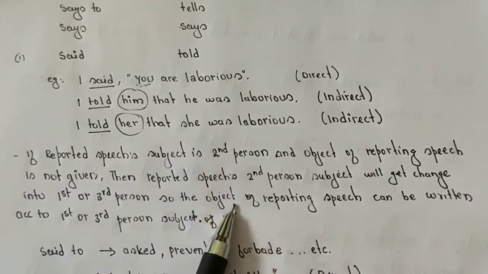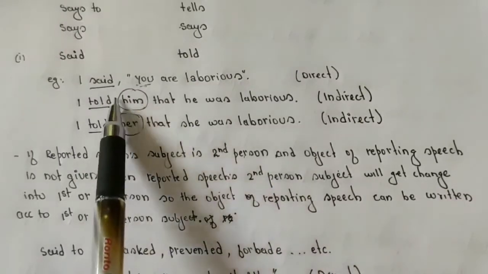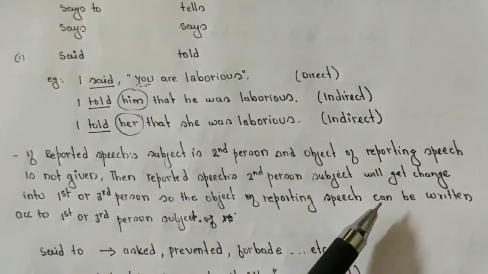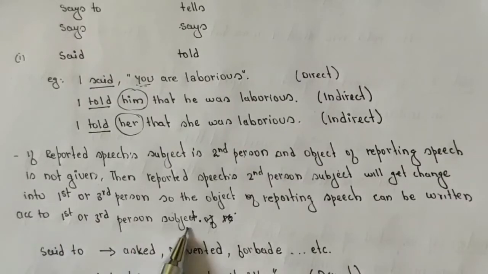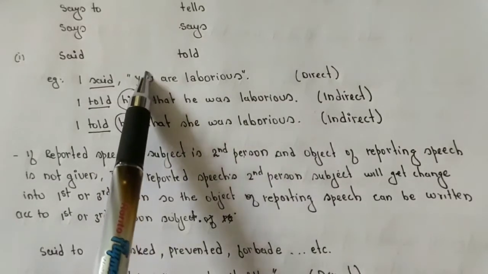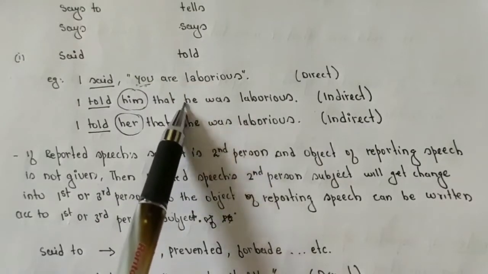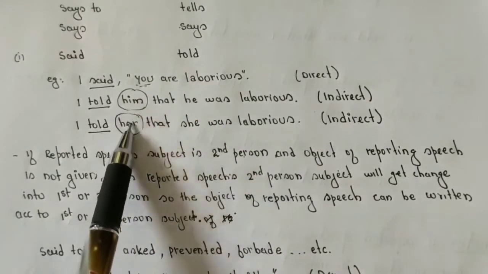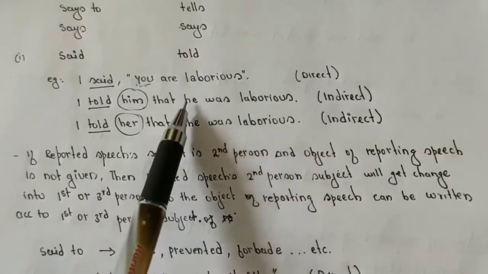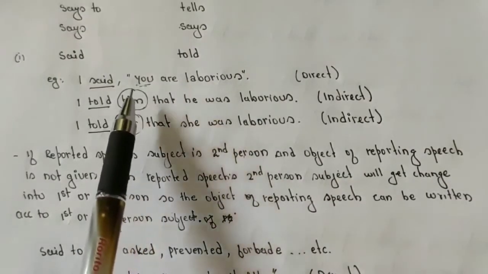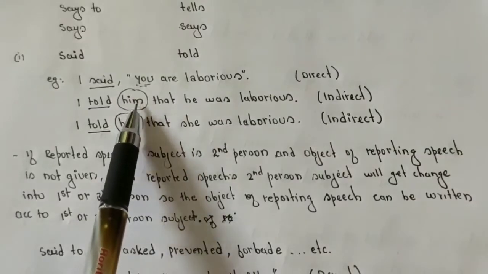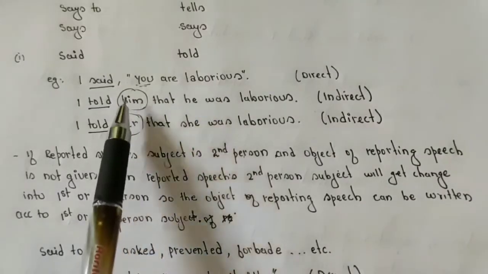And the object of the reporting speech can be written according to the first or third person subject. If you convert this second person to third, then you have to use the object accordingly. If they had written first person, then you should have used it according to the first person.